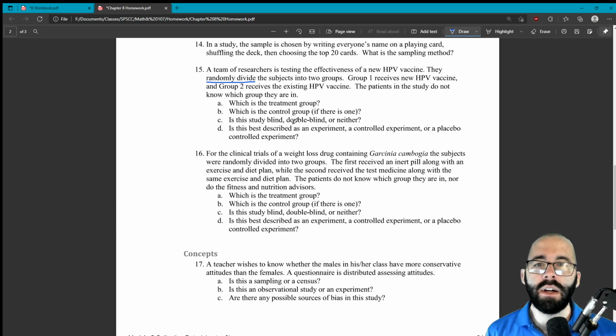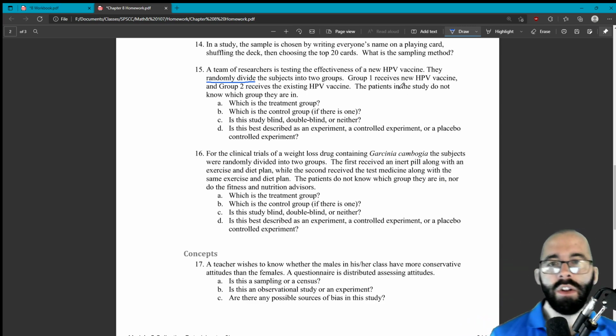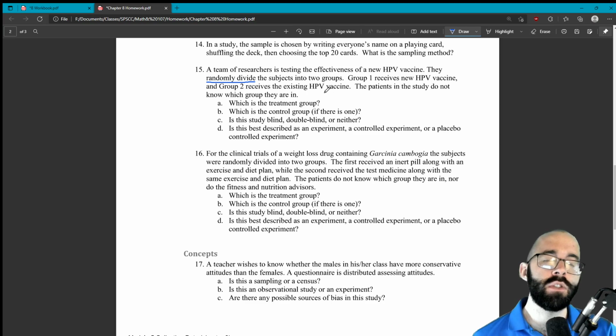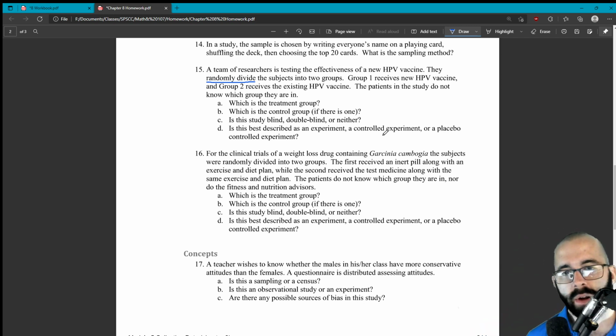Is it blind or double blind? It is blind because the patients in the study do not know which group they're in, but there's no mention about whether the researchers know or not. So we're going to assume that the researchers do know which group each patient is in. So at the end, and this last one is not very important, I think I skipped it in the answers. Is this best described as an experiment, a controlled experiment, or a placebo-controlled experiment?